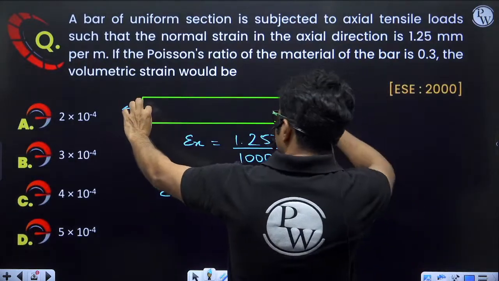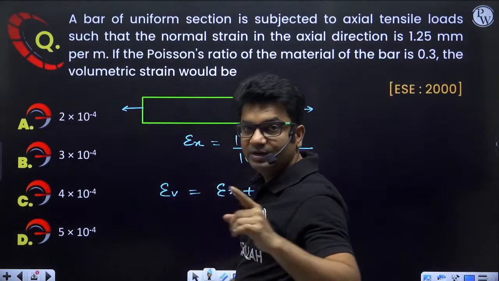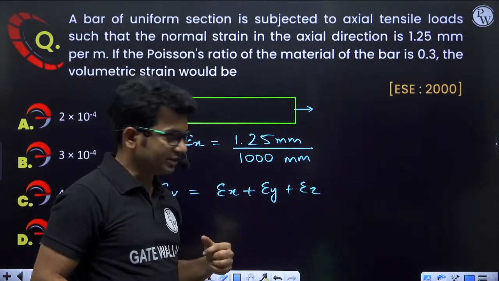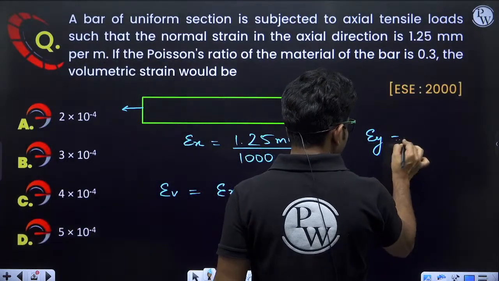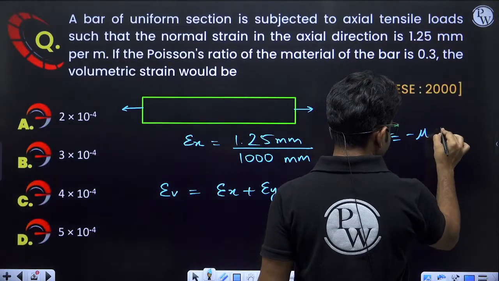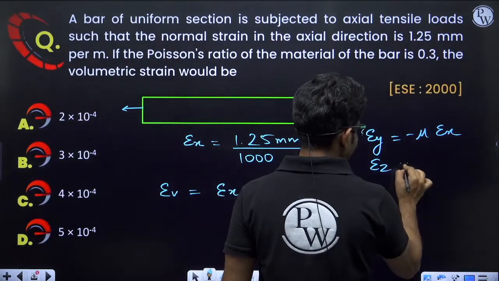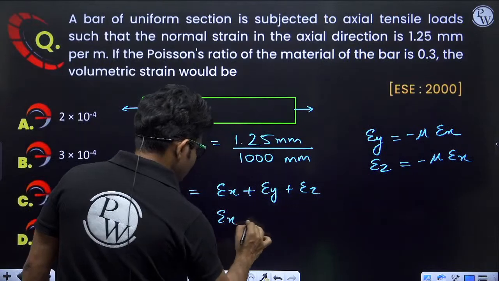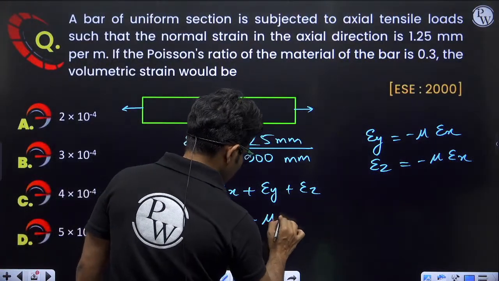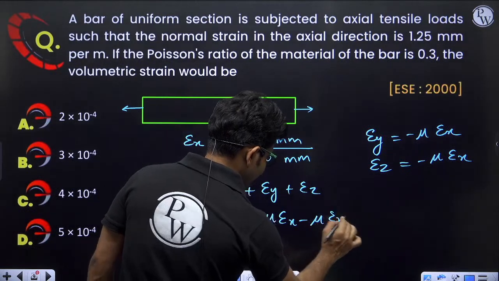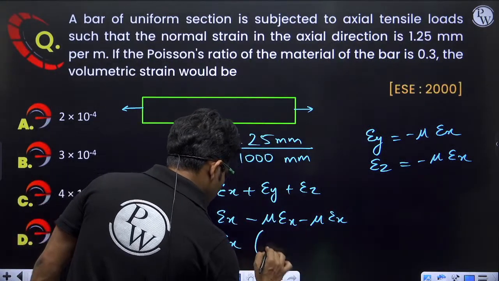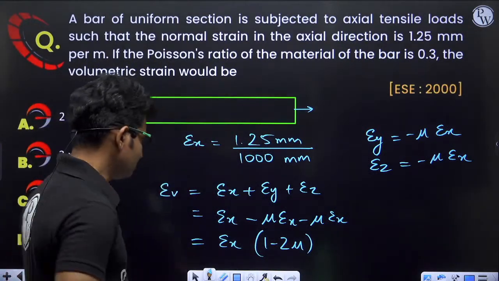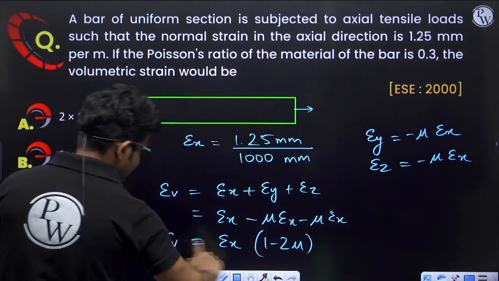So because of this axial stress, strains will be developed in 3 dimensions. So we have to calculate epsilon y also and epsilon z also. Epsilon y will be equal to minus mu epsilon x and epsilon z will be equal to minus mu epsilon x. So we can put these values here: epsilon x minus mu epsilon x minus mu epsilon x. So epsilon x into 1 minus 2 mu, this will be the volumetric strain. Yes, Poisson's ratio effect will be there.